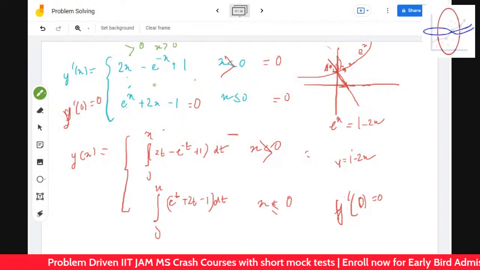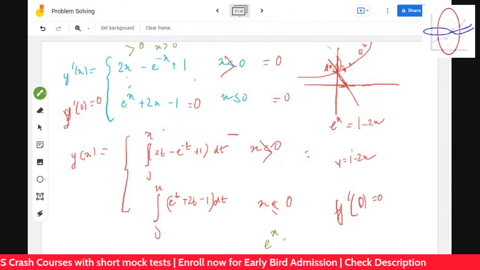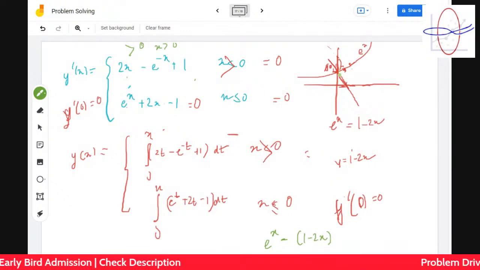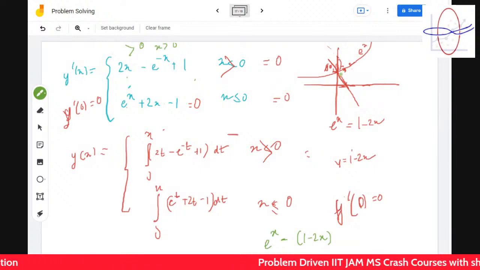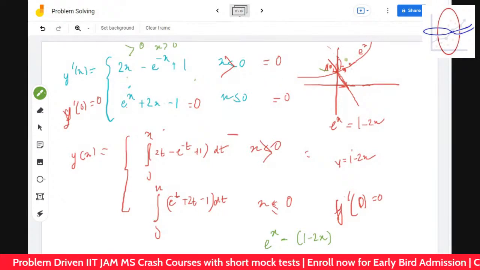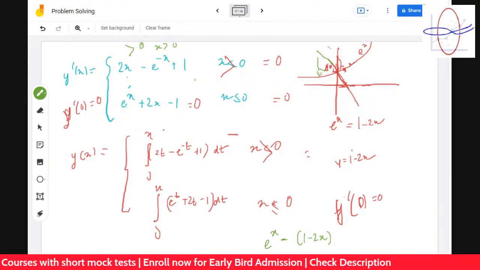Let's consider this now. E to the power x minus of 1 minus 2x. You can easily understand that for x less than 0, 1 minus 2x is more than e to the power x.